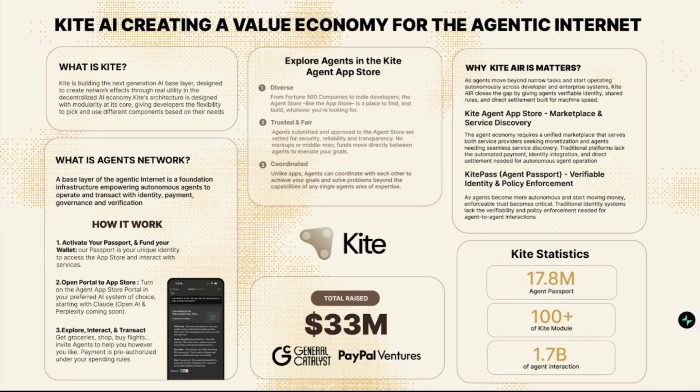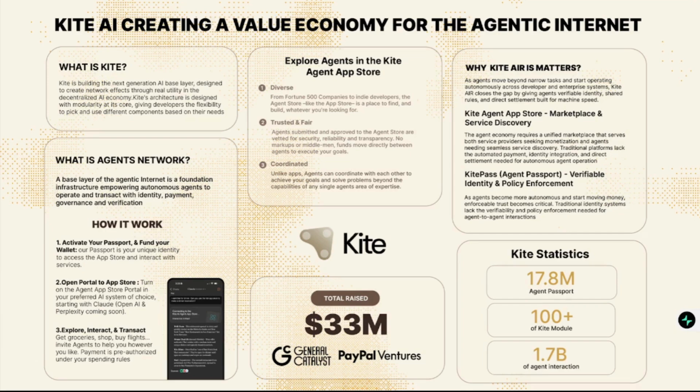The reason for Kite AI is that agents are moving beyond narrow tasks and starting to operate autonomously across developers and enterprise systems. This means that there's no control over them, as they move across developers and enterprise systems. Kite AI closes that gap by giving agents a verifiable identity, shared rules, and also directing them to carry out that particular task or job. So that's what Kite AI means.